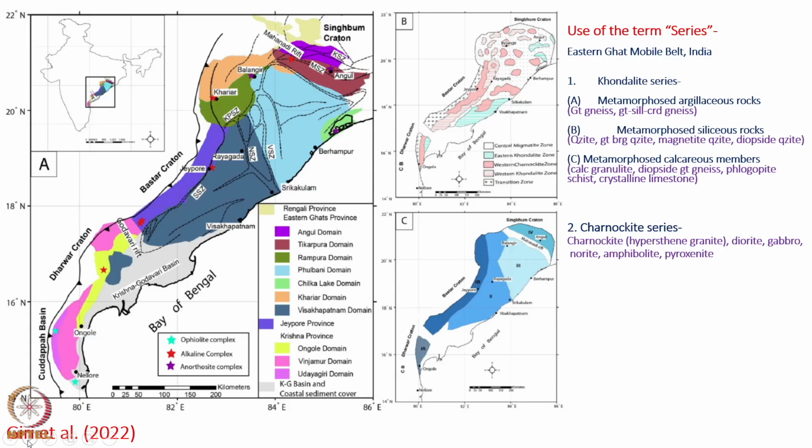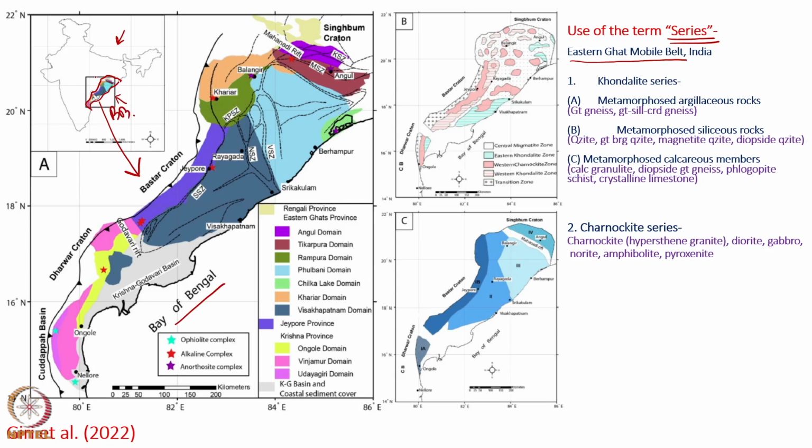Let us see the use of the term series from Indian stratigraphy. Just one of the examples, let us consider the Eastern Ghat mobile belt. This is the map of India, and the Eastern Ghat mobile belt has been shown within this. That is the eastern coast, and this is the boundary of the Eastern Ghat, which has been zoomed. Just for the information, east of the Eastern Ghat is the Bay of Bengal,